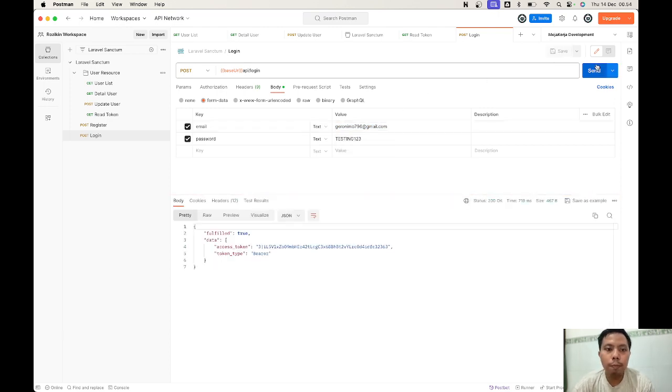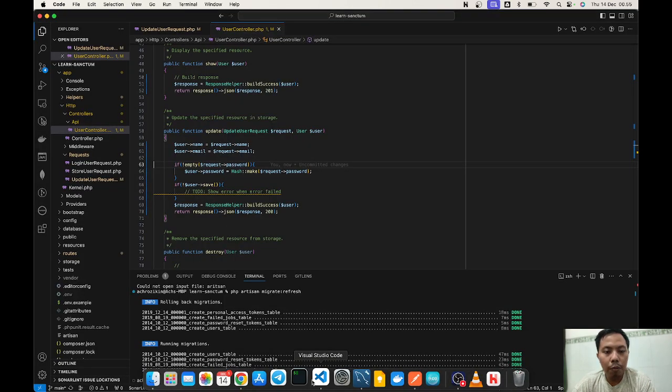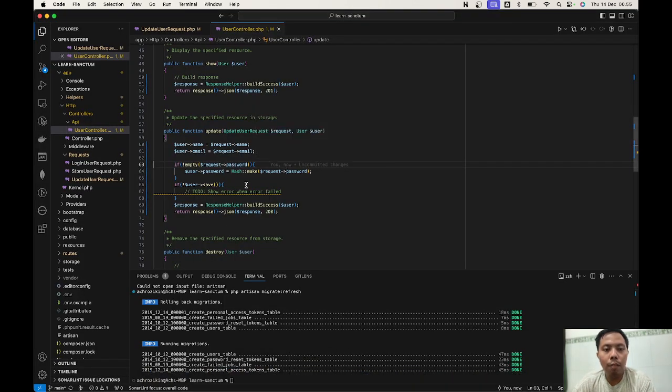Yes, it's worked. So I think Laravel is smart enough to know when I forget to hash my password, it hashes it for us. I think it's a good feature for us, because if the feature is not available, maybe someone can see my password inside the database. Let's continue to the next to-do.